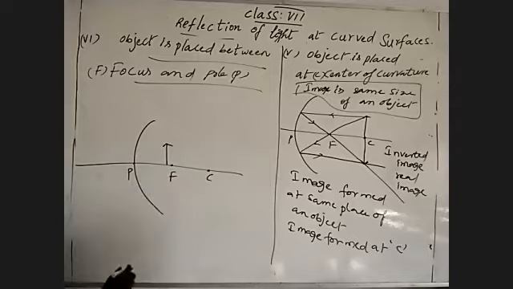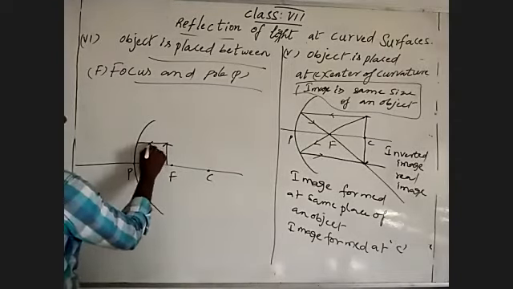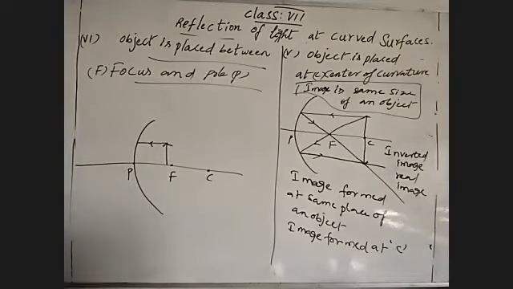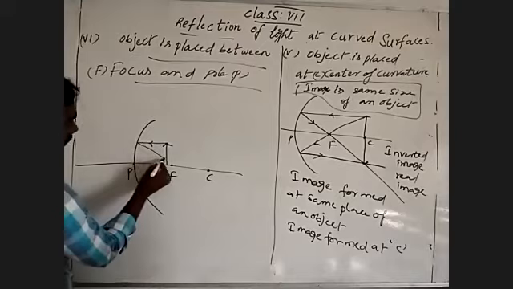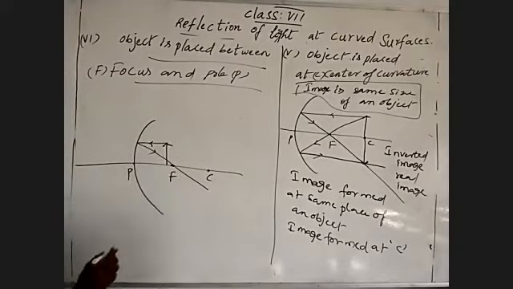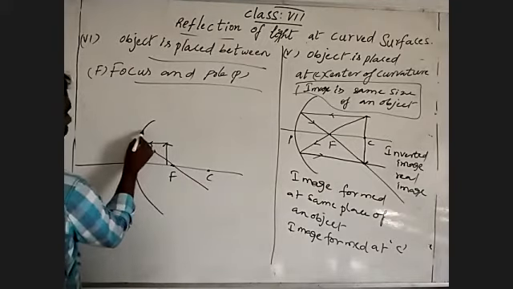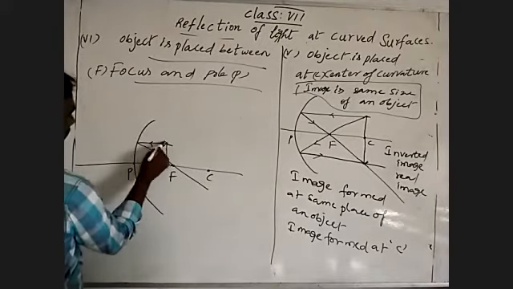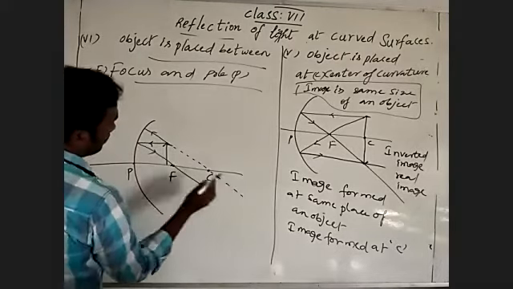This I am going to do. One is compulsory parallel to the principal axis. It is easy to draw. So which is parallel to principal axis takes the reflection through focus. Then one more I am drawing in the direction of the center of curvature. It gives reflection in the path of center of curvature.